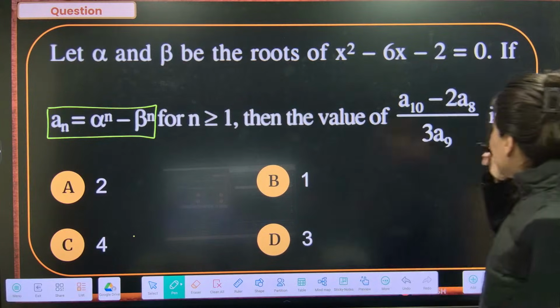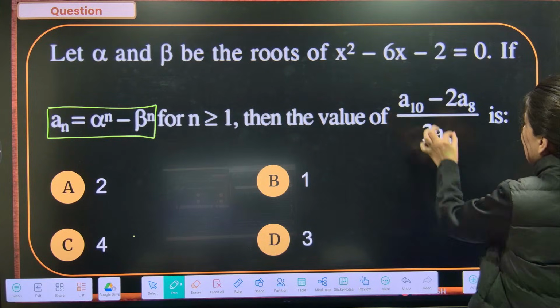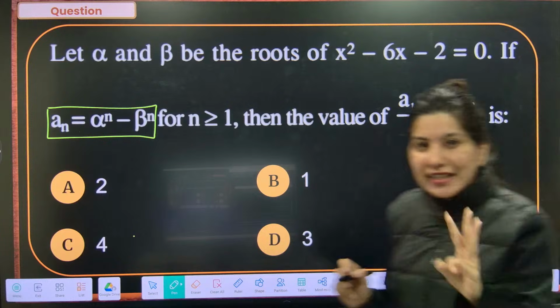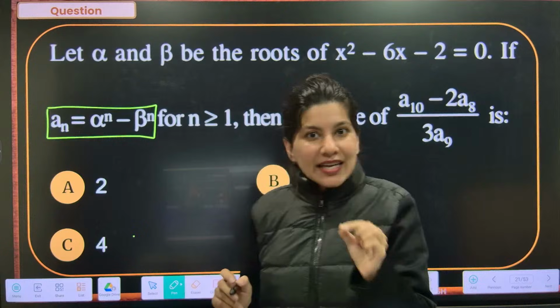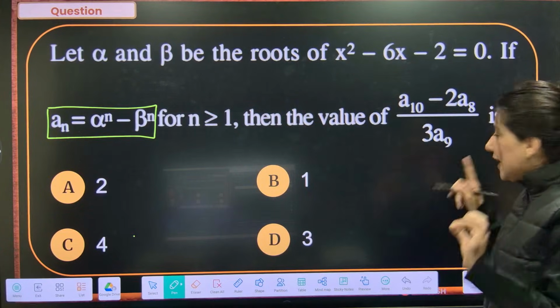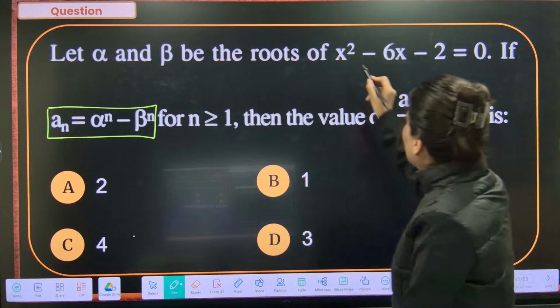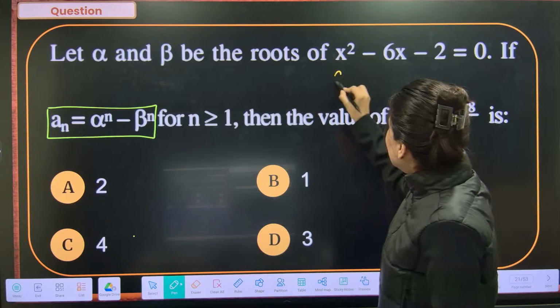What we are going to do is, now the expression is starting with A10, A9 and A8. We need 3 consecutive An. So 10, 9 and 8, I got the hint. Now, this x square is going to be replaced by A10.